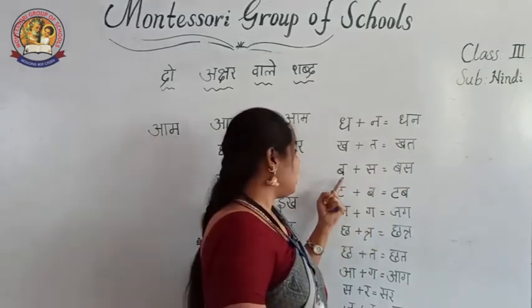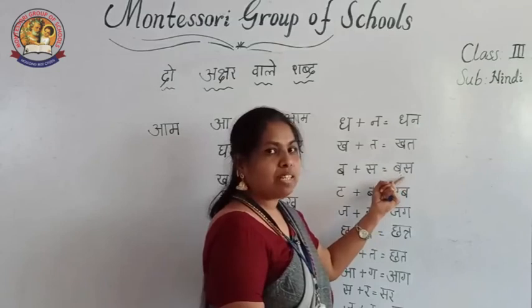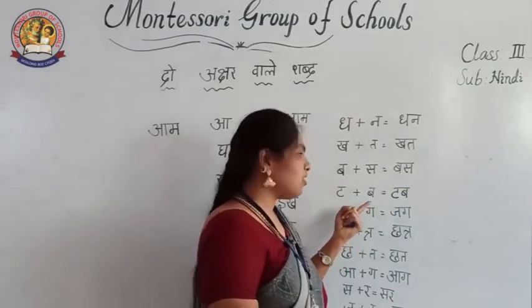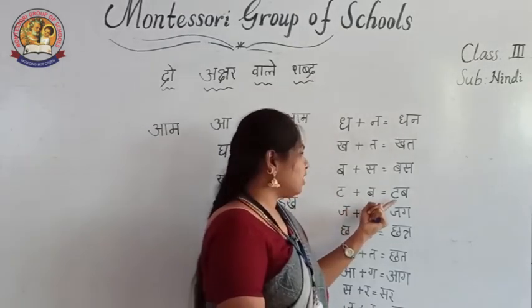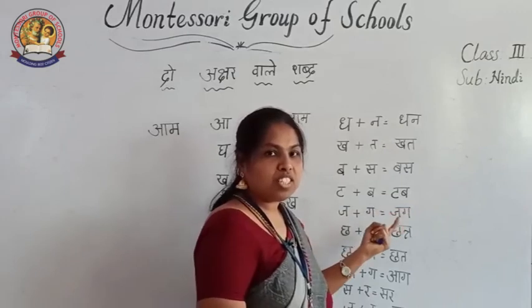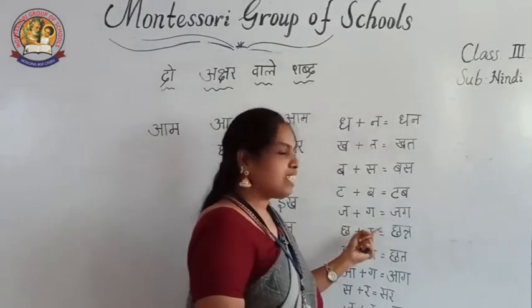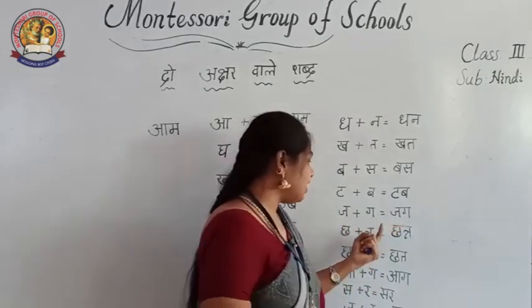Khat means what? Letter. Ba plus sa. Bus. Bus means bus. Then next we are traveling in that one. No? Then next ta plus ba. Tub. Tub means we are using to fill the water. Next jug. Ja plus ga. Jug. Jug means a jug. We are filling the water and drinking with that one.